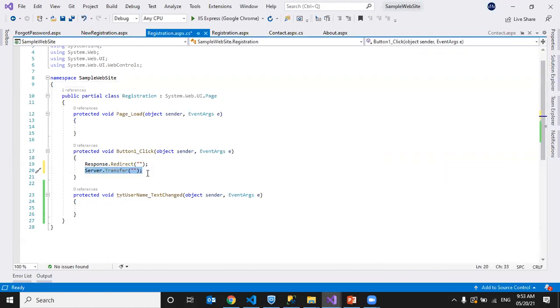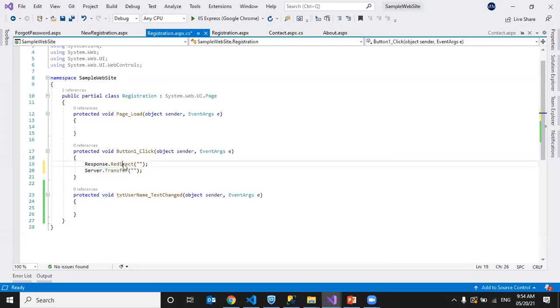Response.redirect can be used to pass some information from one page to another page. But with server.transfer we cannot pass any information from the source page to the destination page. And response.redirect's execution is very slow because we are transferring from one place to another, so it has to decide a few things. But server.transfer will only transfer within the website, so its execution will be faster.